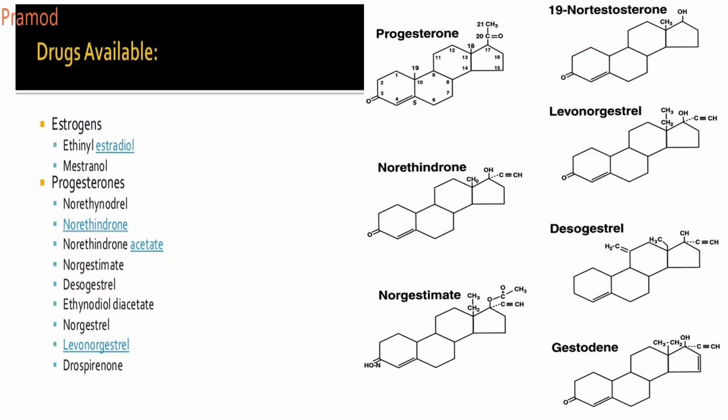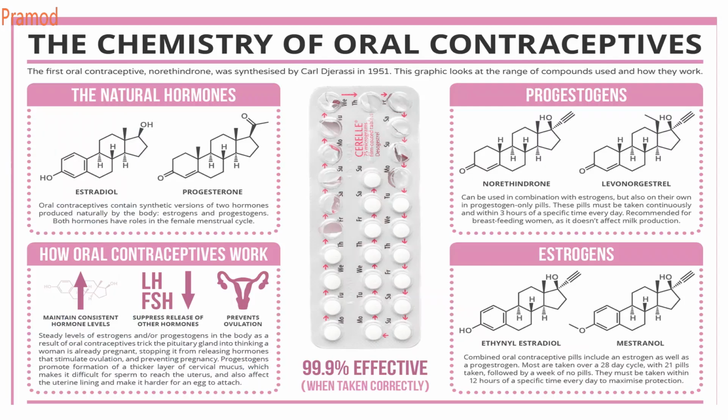Some of the examples of the drugs which are used in oral contraceptives: estrogen like ethinyl estradiol, mestranol. Then progesterone like norethindrone, norethindrone acetate, norgestimate, desogestrel, ethynodiol acetate, norgestrel, levonorgestrel, and promethazine. So these are some of the examples of the drugs which are used in oral contraceptives.